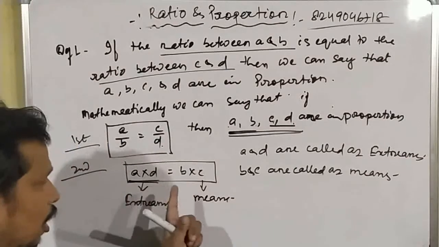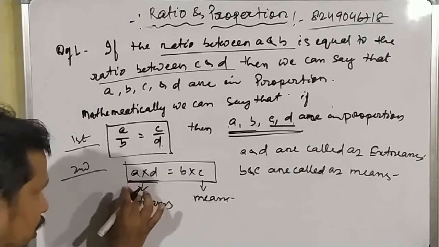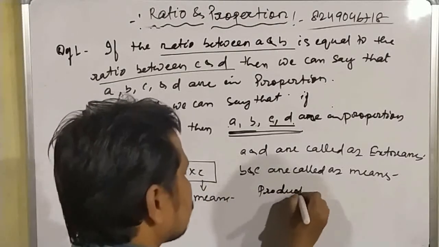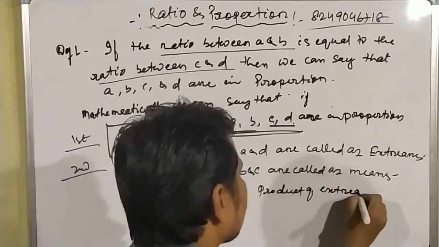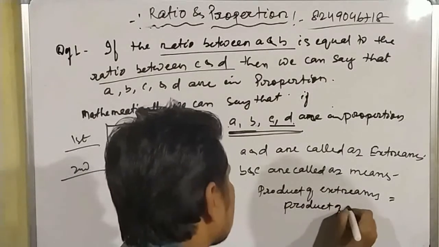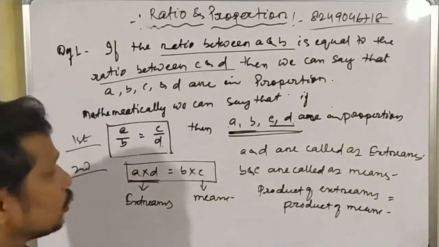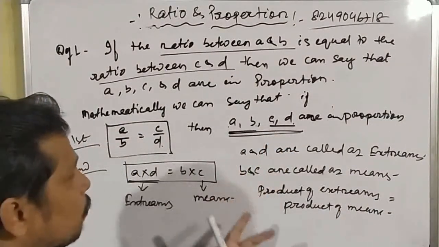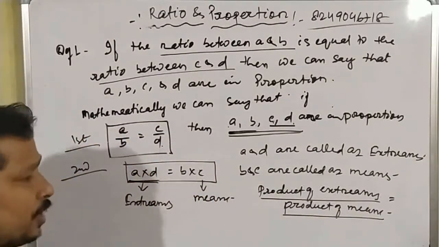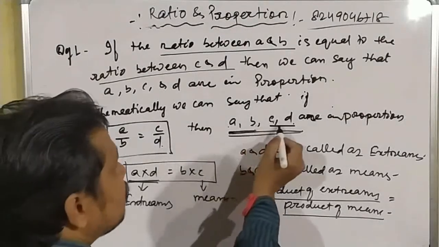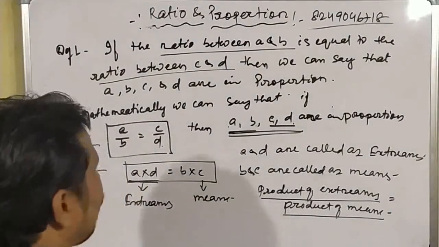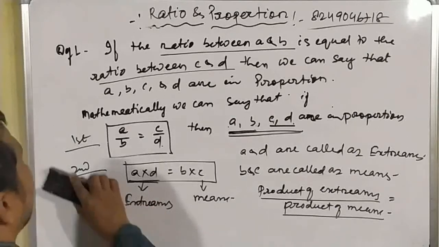So here is another condition we can say: the product of extremes is equal to the product of means. Okay, so to check whether four numbers are in proportion or not, we have to find the product of extremes, then find the product of means. If they are equal, then we can say that A, B, C, D are in proportion. Okay, students. So now we will do some questions about these proportions.